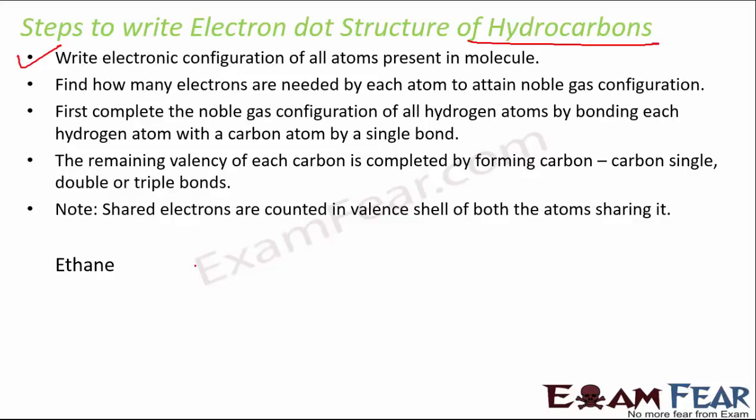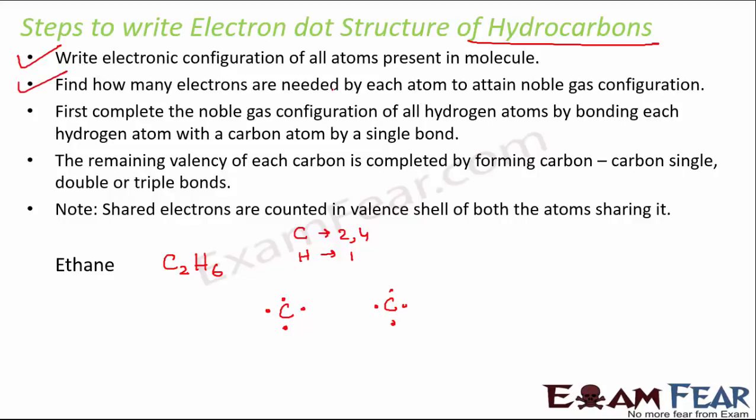So what is ethane? Ethane is basically C2H6, right? So for carbon, if we write the electronic configuration, it is 2,4 for carbon, right? And for hydrogen, it is 1. So carbon has 4 electrons in its outermost shell, and here we have 2 carbon. So 2 carbon with 4 electrons in the outermost shell, and here we also have 6 hydrogen, and all these hydrogen will have 1 electron in the outermost shell.